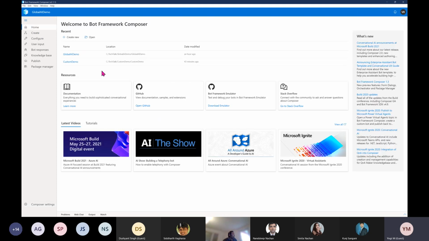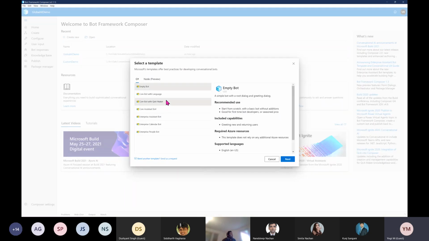If you want to create a project in Composer, you can use this option, create new. At the moment, there are two templates available, one for C# and another one for Node, which is in preview. If you are using the Bot Framework SDK, there are two other supported languages, Python and Java, but at the moment Composer is not supporting these two languages. Node is still in preview mode. C# you can use in production also. So these are the templates. Different types of templates are available. Based on your requirement, you can choose a template.